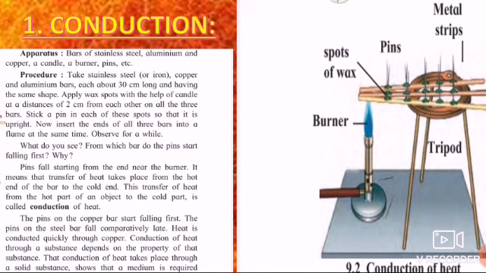So in school also we mostly use the copper strip. The pins on the steel bar fall comparatively late. So it shows that from this experiment we have learned that copper is a good conductor of heat. Conduction of heat takes place through a solid substance, which shows that a medium is required.